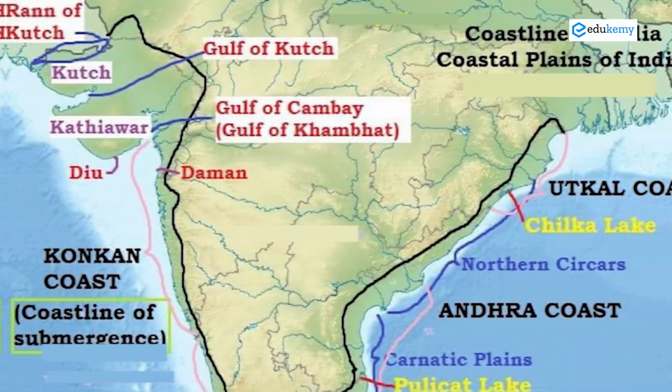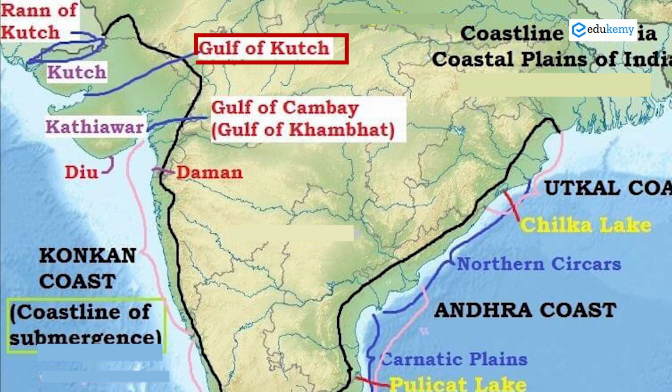Let's start off along the coast of India. I'm starting from the west coast. And you'll find a lot of previous year's questions around these discussions. On the west coast, first is the Gulf of Kutch. The Gulf of Kutch is an inlet. North, we have the Kutch Peninsula. South, we have the Kathiawar Peninsula.